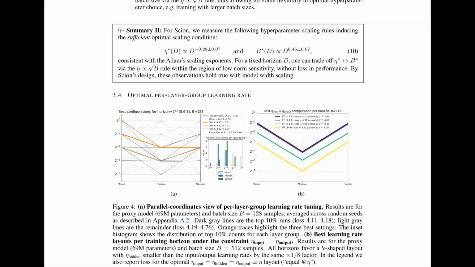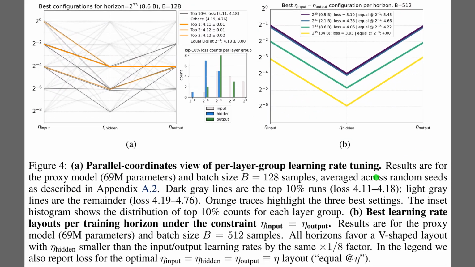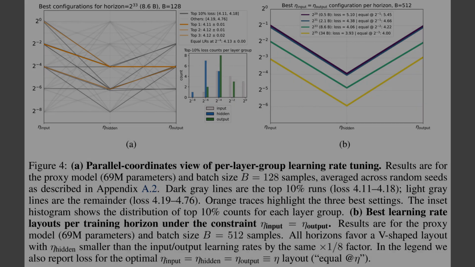Figure 4 tests whether different layer groups prefer different learning rates. Per layer group tuning means setting separate learning rates for input, hidden, and output blocks, so each can move at its own pace. The left panel compares many settings and highlights the top 10%, and the small histogram counts which groups appear in those best runs. The right panel shows a consistent V-shape where the hidden rate is about 1/8 of the input and output. The takeaway is that a lowered hidden rate reliably improves loss, while keeping input and output higher.